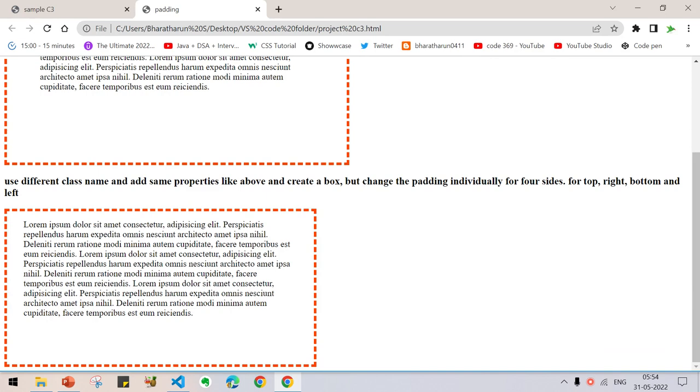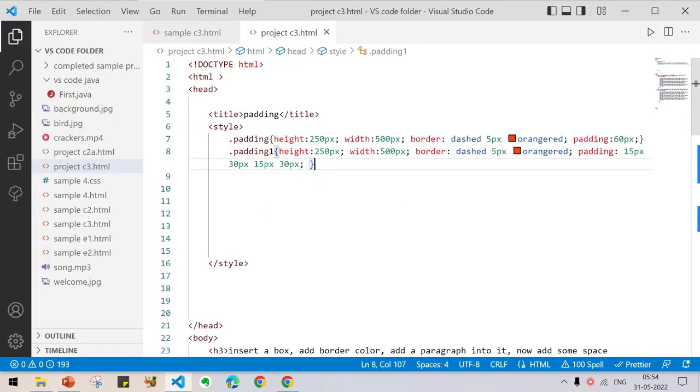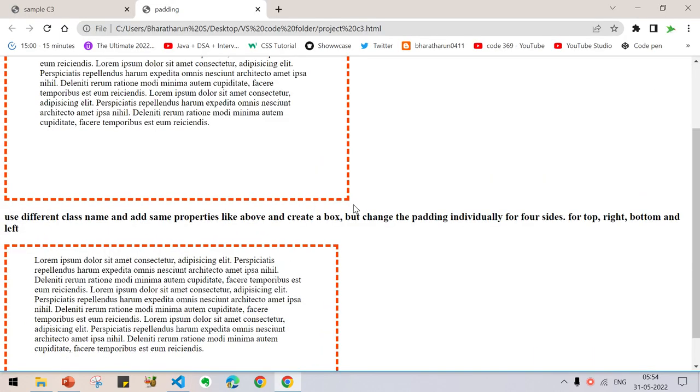Now you can see, okay. For left and right, we have to increase the spacing in order to show it effectively. Give this as 50 pixel for the right and the left. Press Ctrl S, go back, reload.